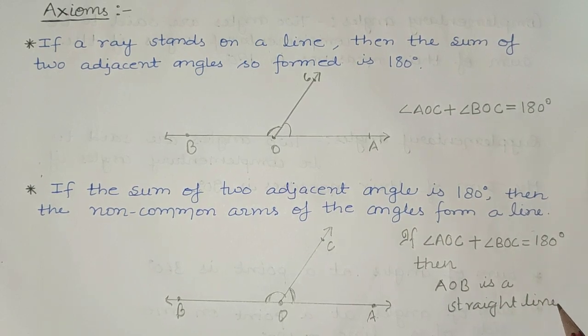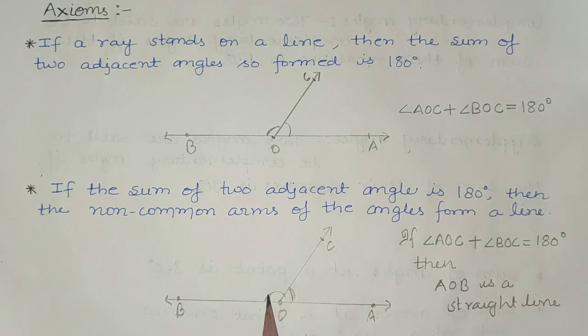This is the meaning of this axiom. If the sum of two adjacent angles is 180 degrees, then this is a straight line.